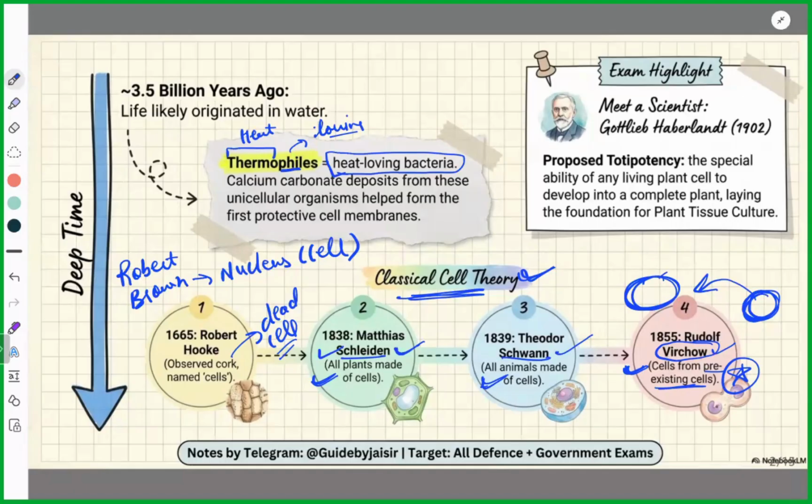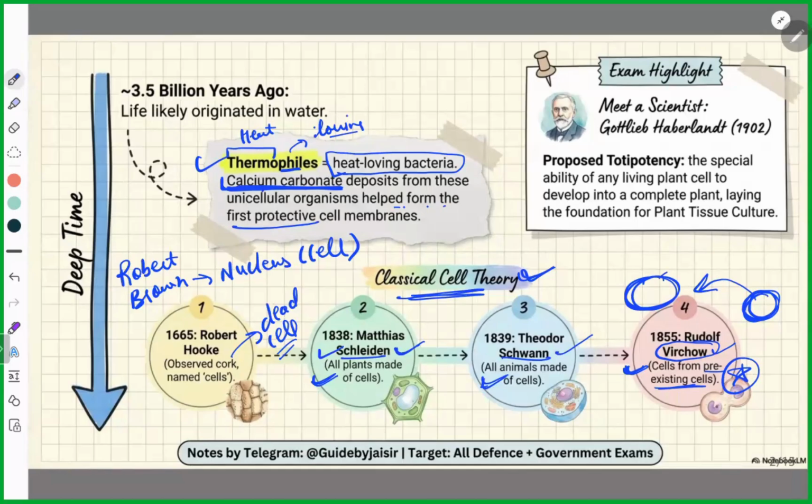Calcium carbonate deposits from these unicellular organisms helped to form the first protective cell membranes. Ultimately, these thermophiles have a special coat of calcium carbonate, which acts as the protective layer. These are called thermophiles.